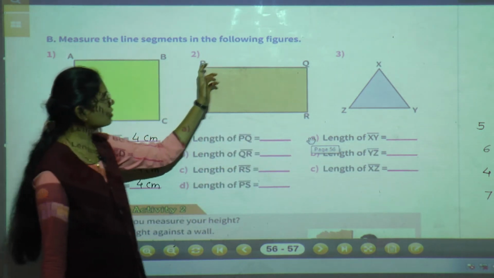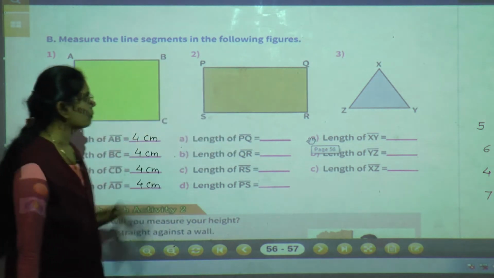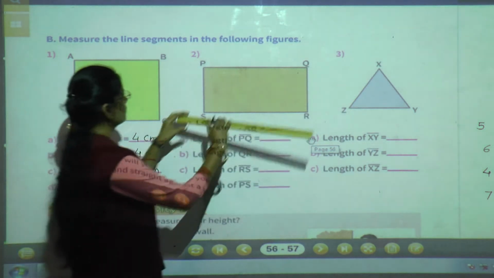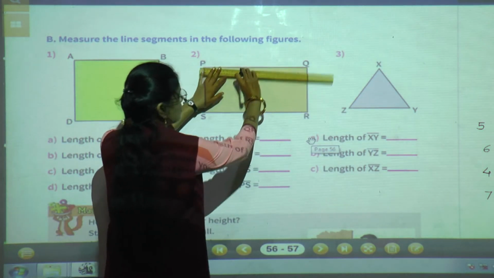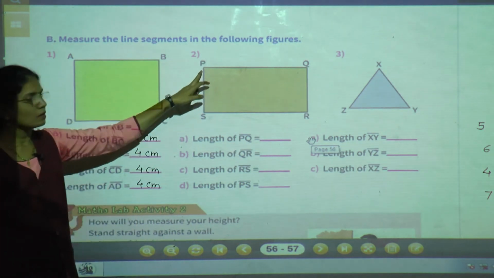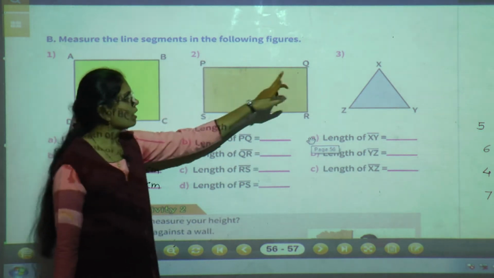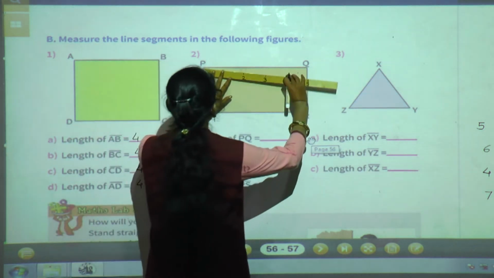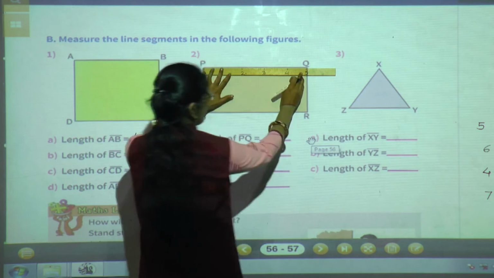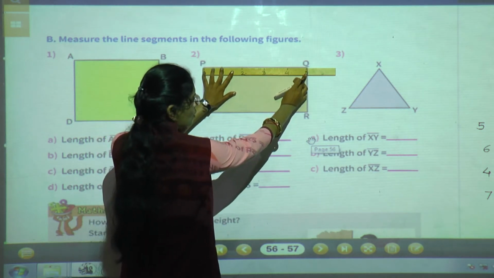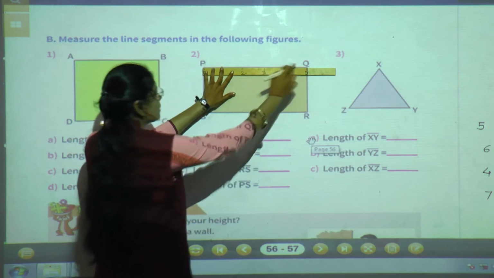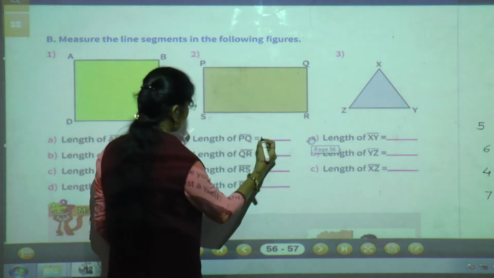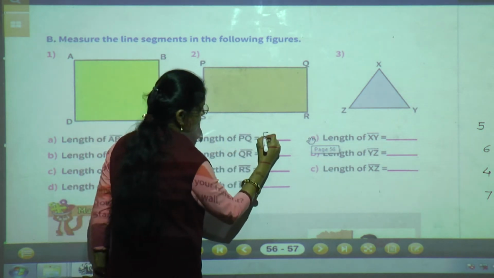So we will first measure the length of PQ. Now keep your ruler on the P point, and measure the distance. Yes, the P point should be on 0 and see where the Q point will come. Yes, see, the point Q is on 5 centimeter. So what will be the measurement of length PQ? It is 5 centimeter. So here we can write length of PQ is 5 centimeter.